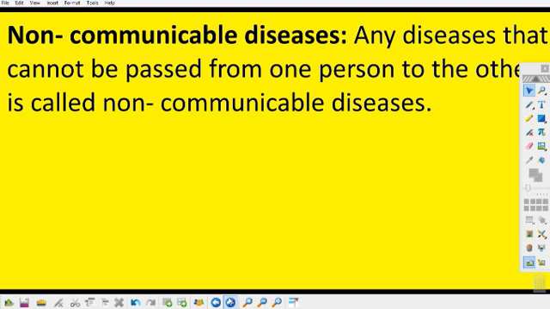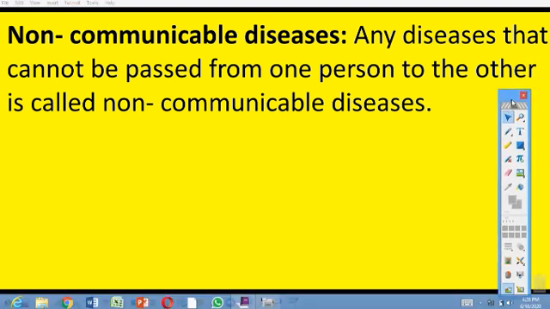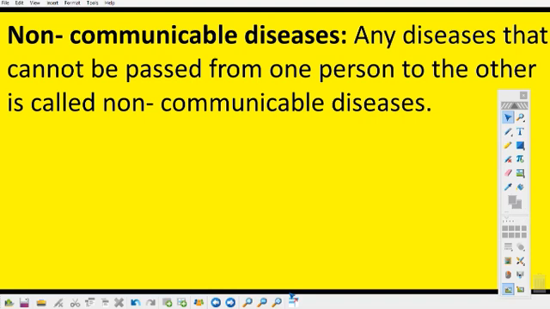Non-communicable disease is any disease which cannot be transferred from one person to another. A disease which cannot be transferred from one person to another. Now remember what we said: communicable is a type of disease that can be transferred from one person to another, but non-communicable is a type of disease which cannot be transferred from one person to another. Please take note.